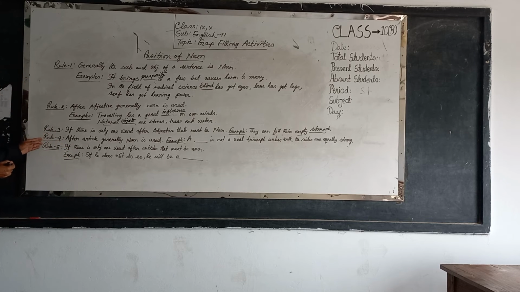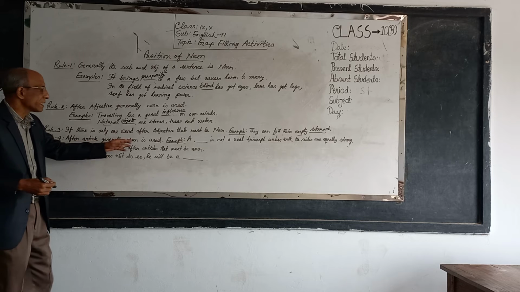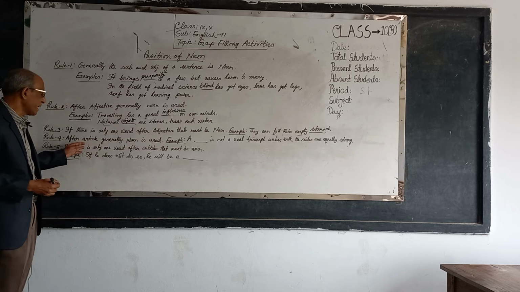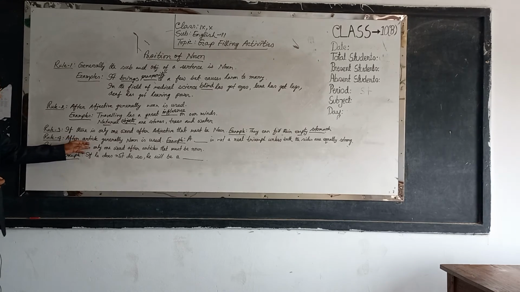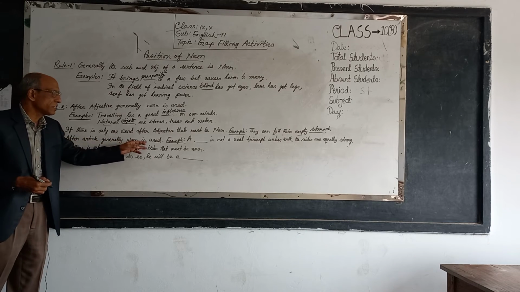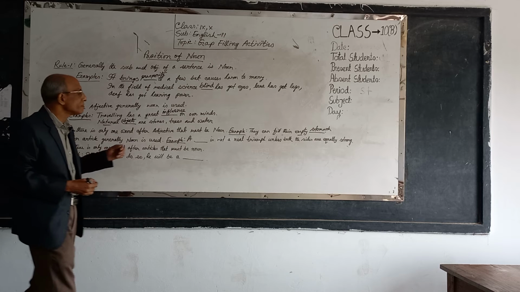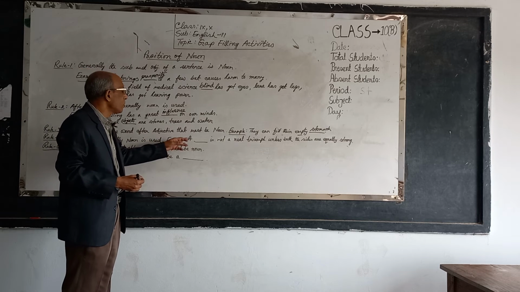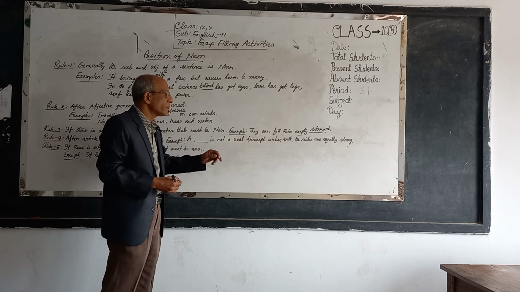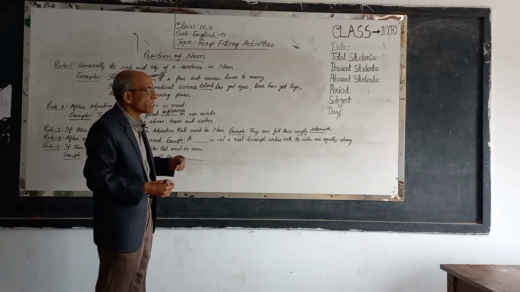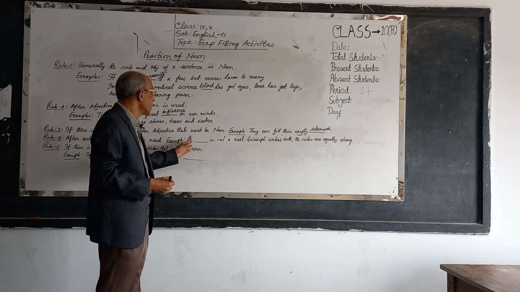Now rule 4: after an article, generally a noun is used. A and the are articles. Look at the example: a dash is not a real triumph unless both the sides are equally strong.